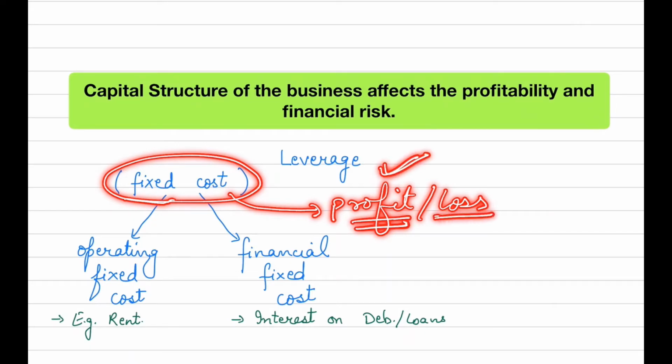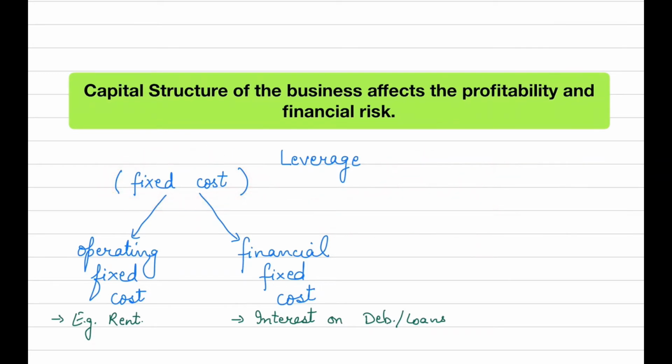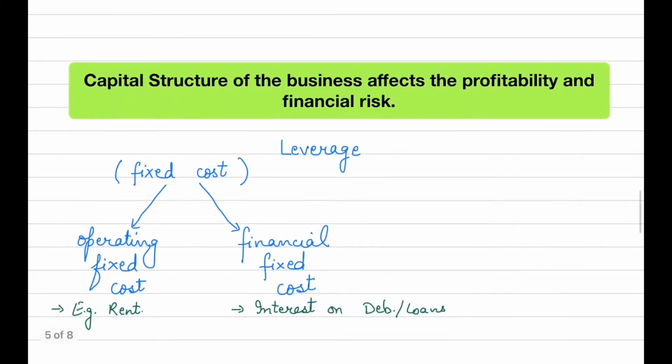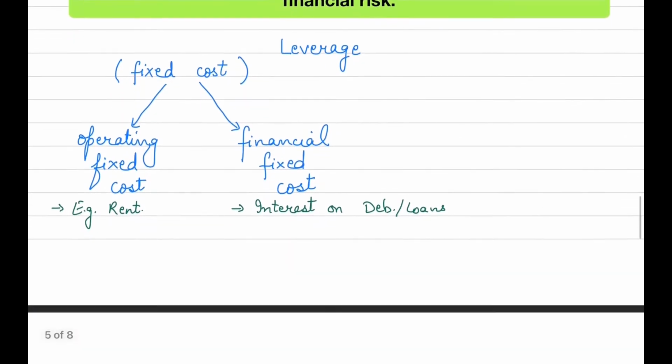And if your business is having losses, in that case also you will have to pay the fixed cost. So that is the problem with fixed cost. Therefore, it is good to have fixed cost, but if it is more than a particular limit, then it will not have a positive impact on the business. Let me explain all this concept through a numerical example.